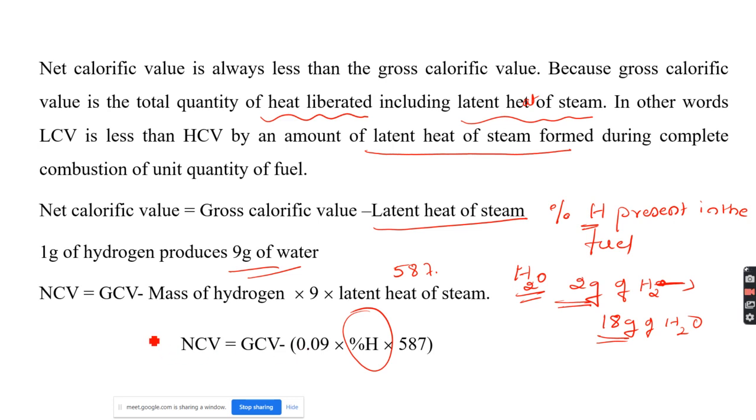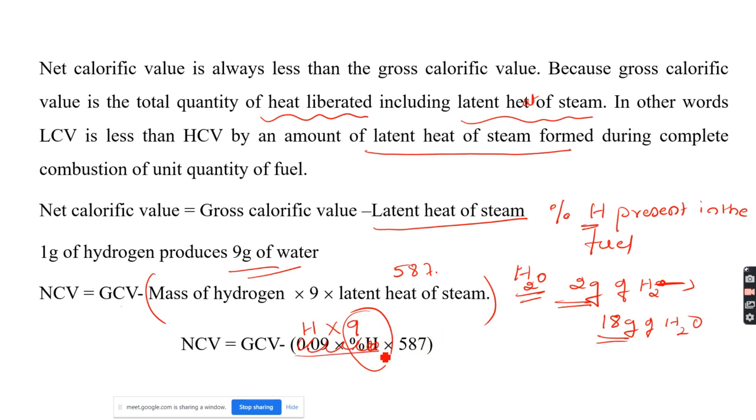Net calorific value is equal to gross calorific value minus mass of hydrogen into 9 into latent heat of steam. This is the hydrogen mass multiplied by 9, because 1 gram of hydrogen produces 9 gram of water, and then multiplied by the latent heat of steam.